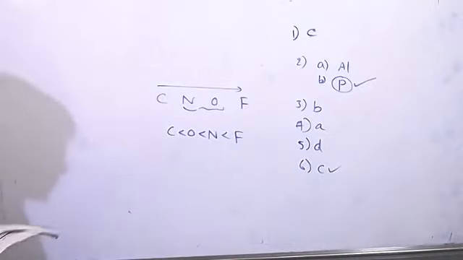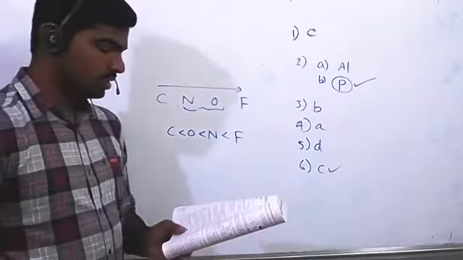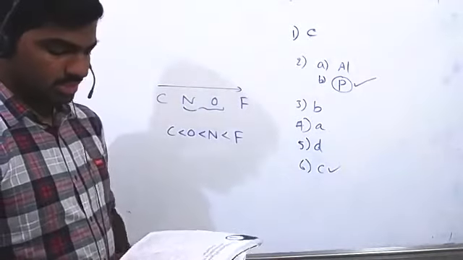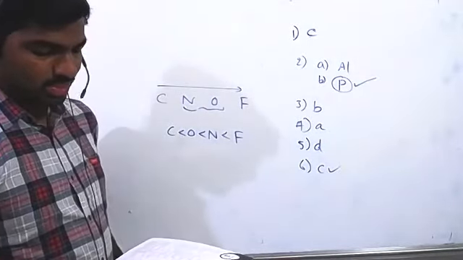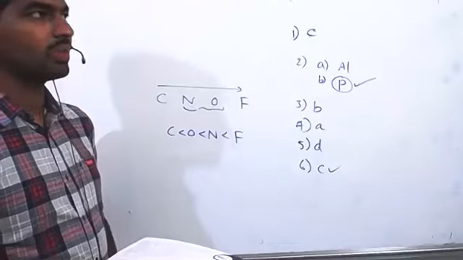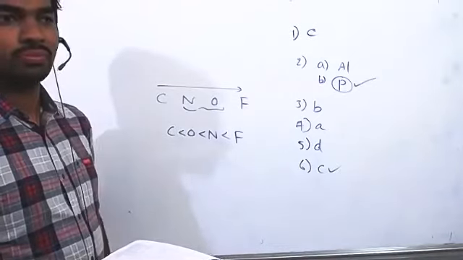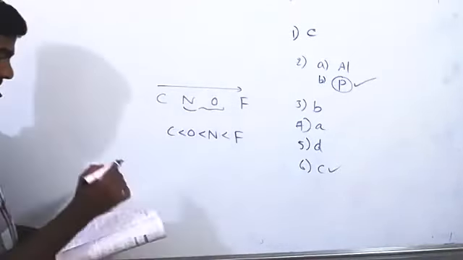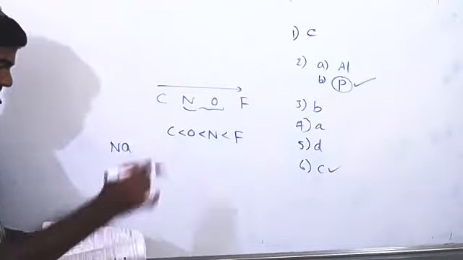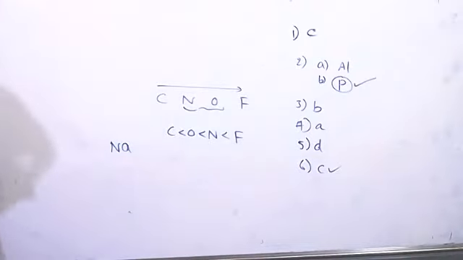First group, sir. So it is basic. That's okay. What is that element? Sodium, 11. Sodium forms which oxide? Basic oxide. Okay, correct. Answer is B.